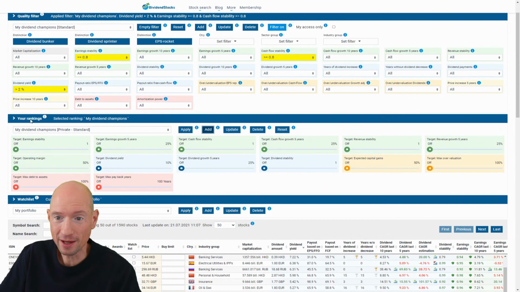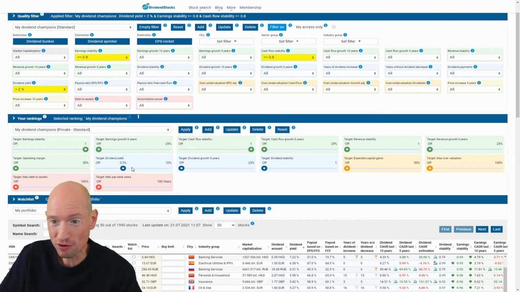And I can now, this is an advantage, make criteria for the target dividend yield of more than 2% without limiting this list. For example, it means for the criteria to match 100%, the dividend yield must be at least 3% or 3.5%, even more. Then we have the earnings stability here. I can go up to 1, which is extremely demanding, and the same for the operating cash flow.